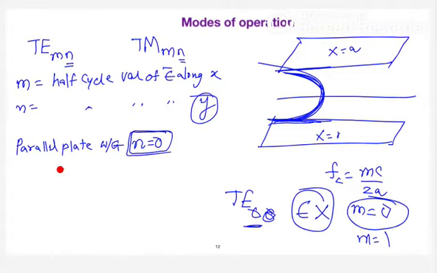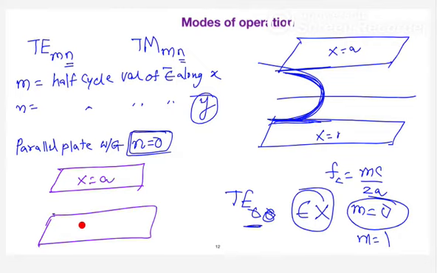So I have two conducting plates here. I had one half cycle, and there is a part of the second half cycle. Can you tell me which mode it belongs to? First mode or second mode or whatever the mode is. This is my electric field.